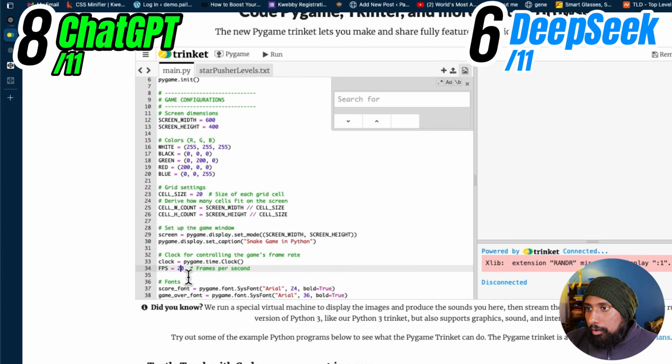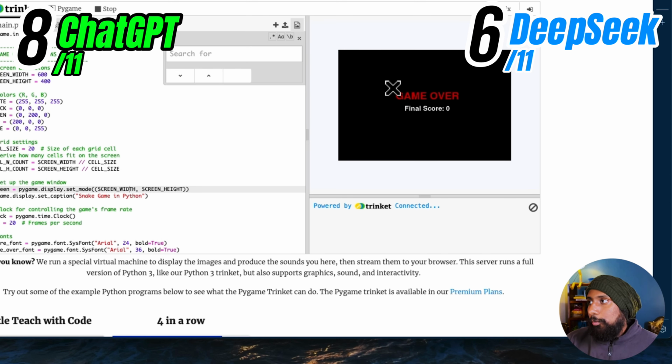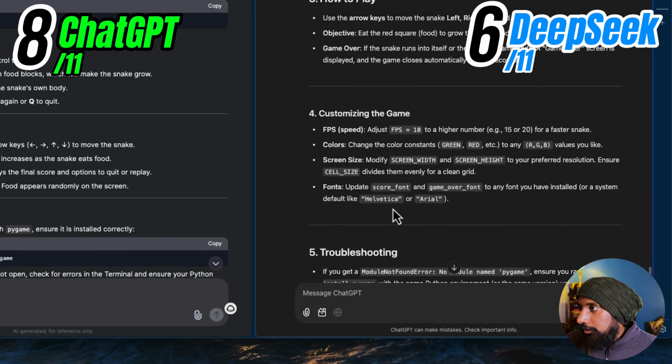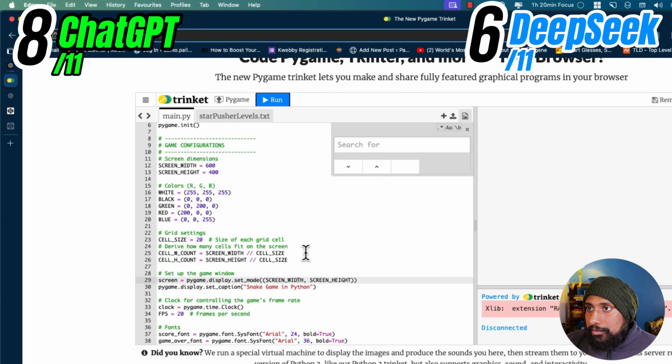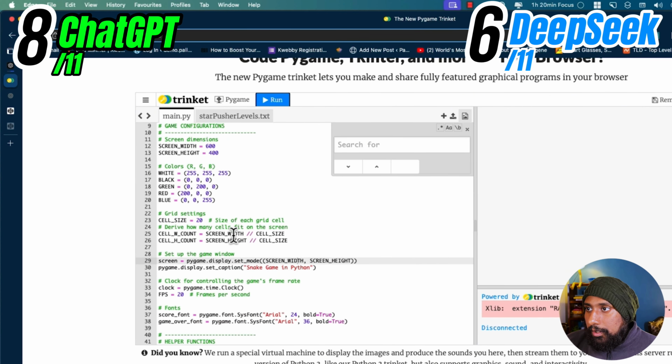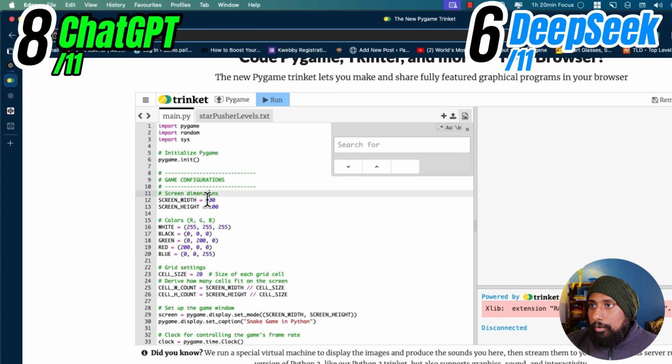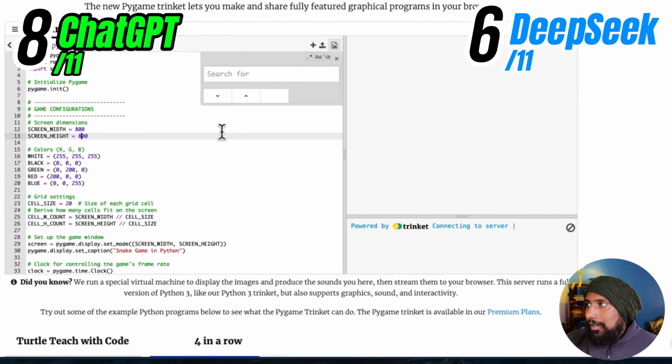So FPS is frames per second. So if we increase that, goes boom. Anyways, so it's actually very difficult, you know. You can also change the color. You can change the screen size. Okay, I really want a bigger screen size, so let's test it out in the bigger screen size. Okay, so screen width and length and size. I want this to be it as well. I want it to be square.